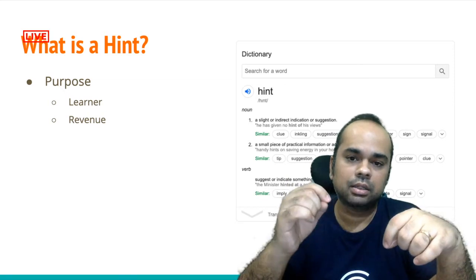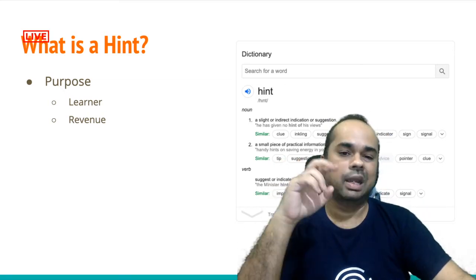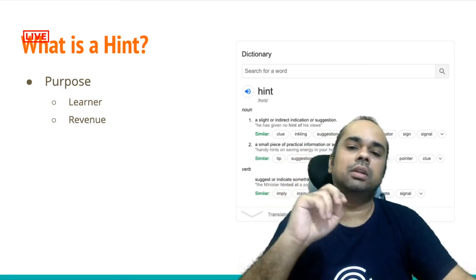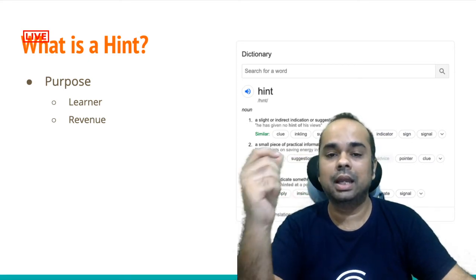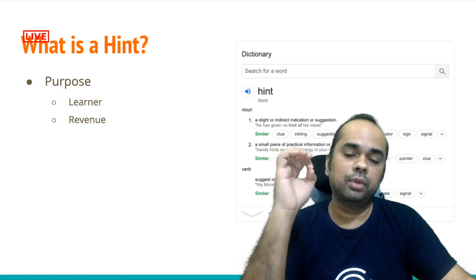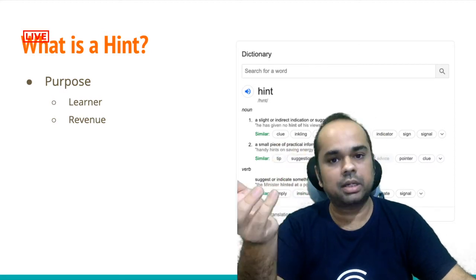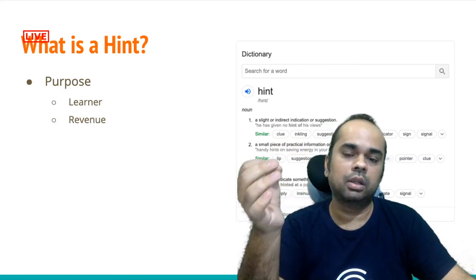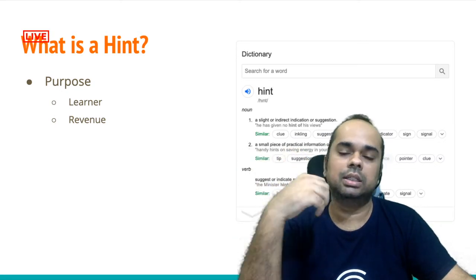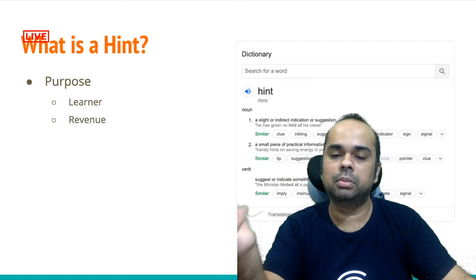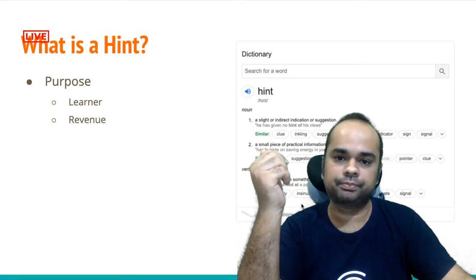So a hint essentially serves the same purpose. It impacts two very important things. One is the learner, the learning outcomes, the academic side of things, and second, if you have a self-paced platform, or for that matter even a guided platform, it has a very deep impact on adoption. It has an impact on the revenue that your product is able to generate.